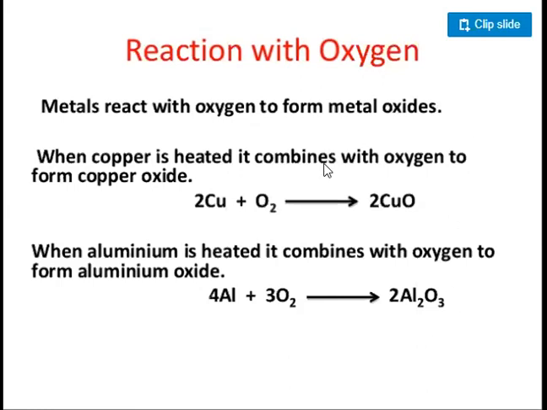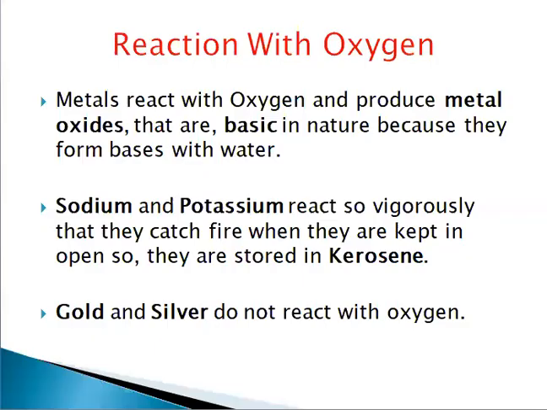So what you have seen here is that when the metal is heated in the presence of oxygen, it reacts with oxygen and forms its oxide, or you can say metal oxide. So you can say that metals react with oxygen to form metal oxide. Now, this metal oxide is which type in nature? This metal oxide is basic in nature.